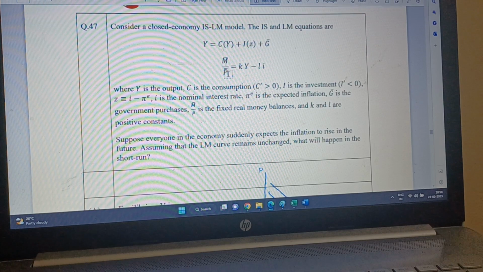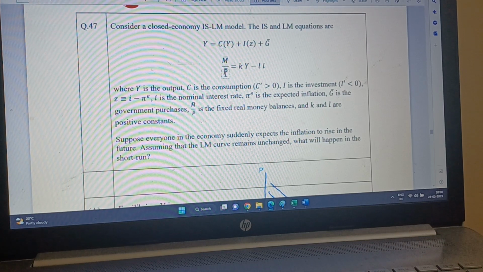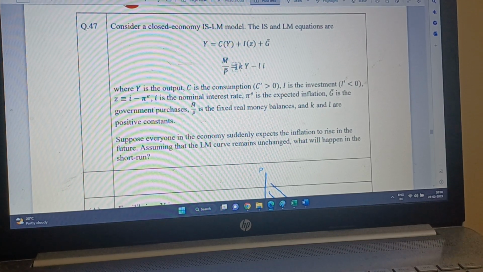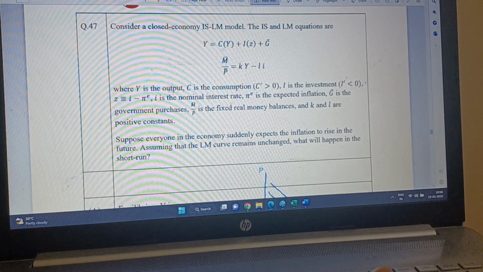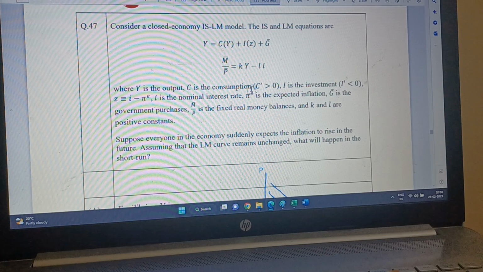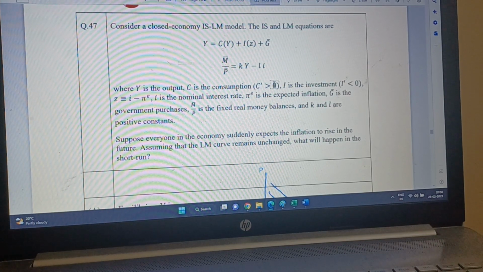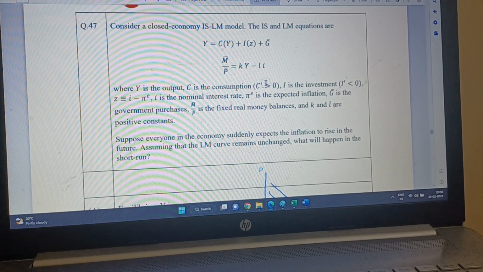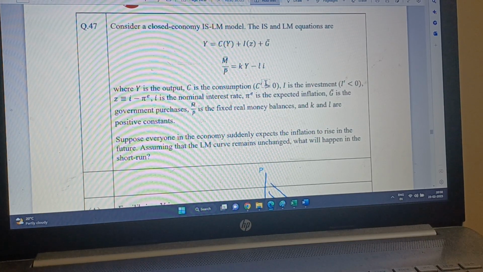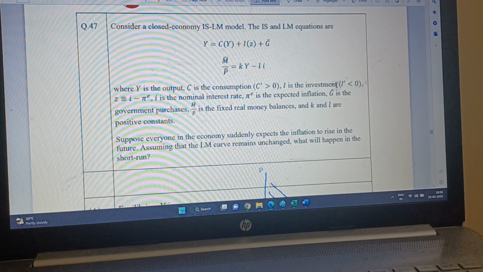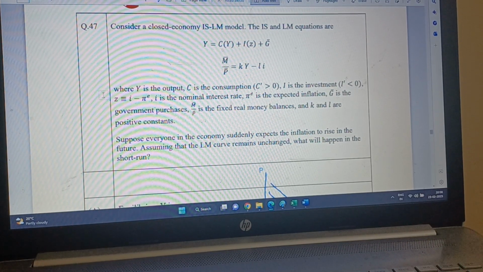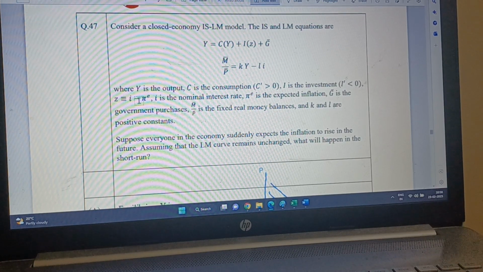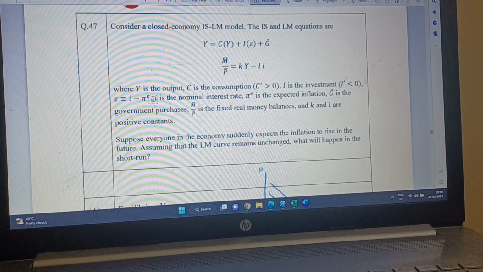Then M bar by P is the real money supply, where P bar and M bar are fixed, equal to kY minus li, where Y is the output, C is the consumption function, C prime is greater than 0, meaning the marginal propensity to consume is positive, I is the investment, I prime is less than 0, a function of the real interest rate z, which is z = i minus pi e.